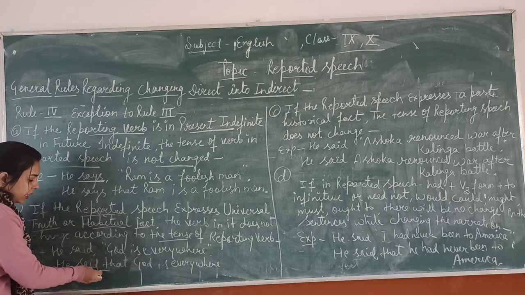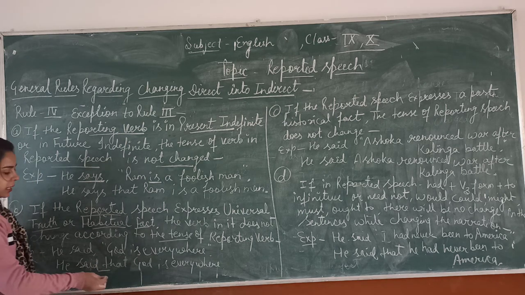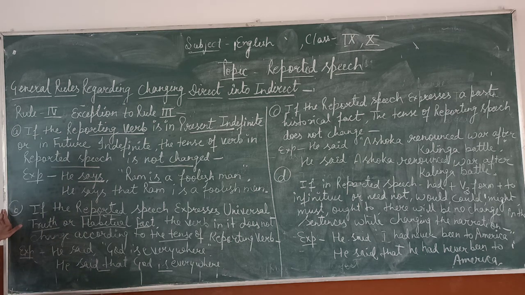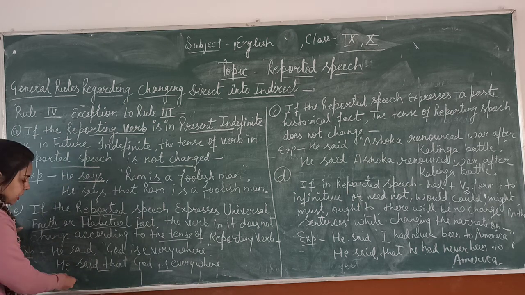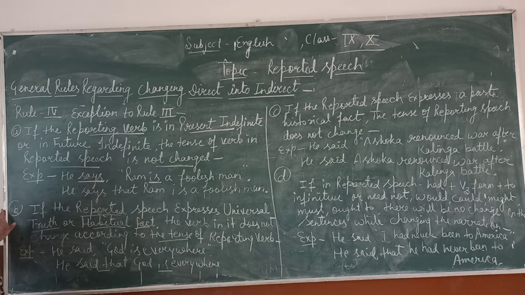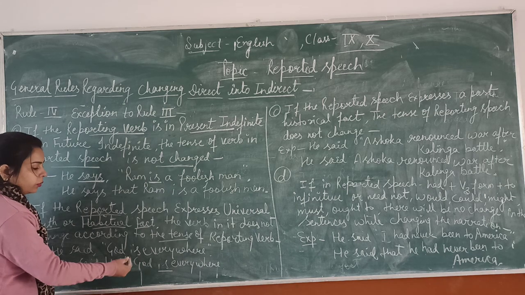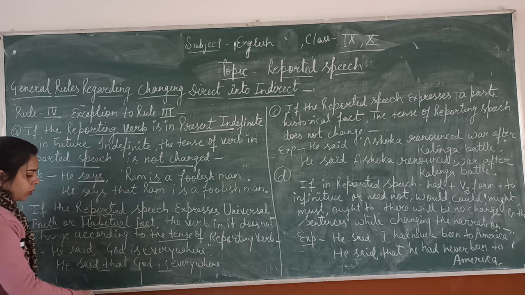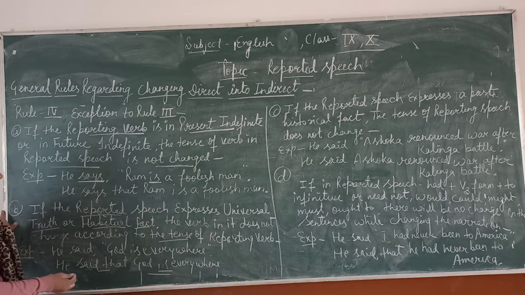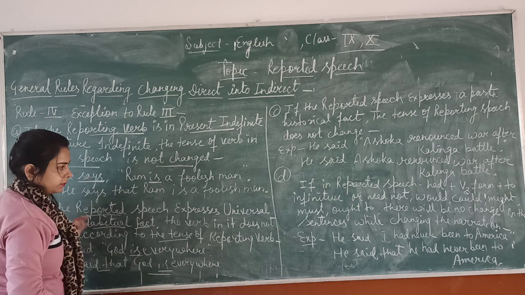So while making the indirect speech, the tense of the reported speech will not change. So, he said that God is everywhere. We can't say that he said that God was everywhere, because it is a universal truth. So we have to use is here.